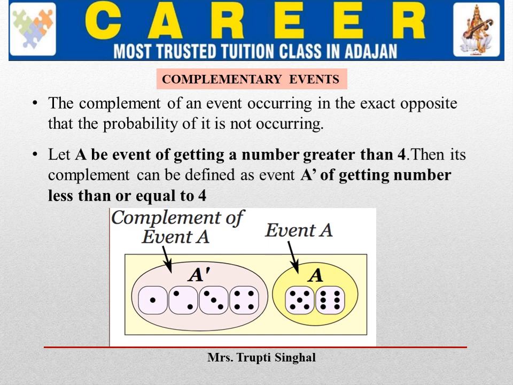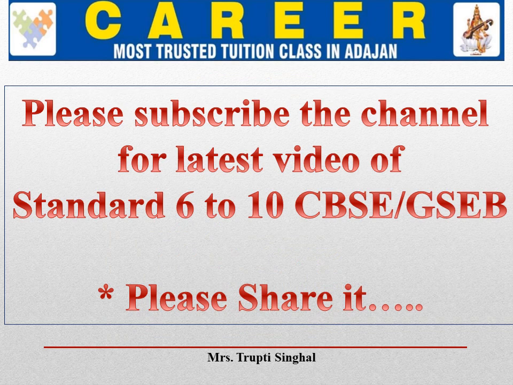Therefore, the probability of A dash is 4 by 6. Clear? Probability of event A is 2 by 6 and of A dash is 4 by 6. One more thing: the sum of the probability of A and the probability of A dash is equal to 1, because both events are complements of each other.